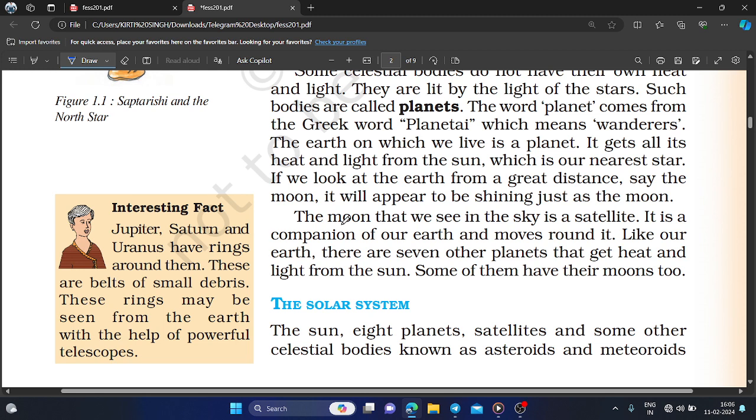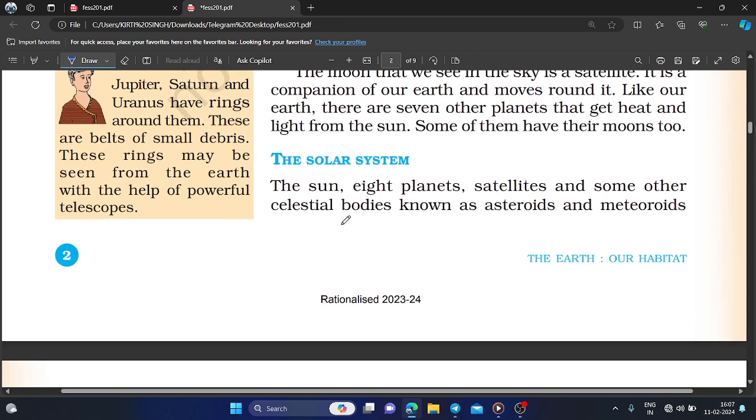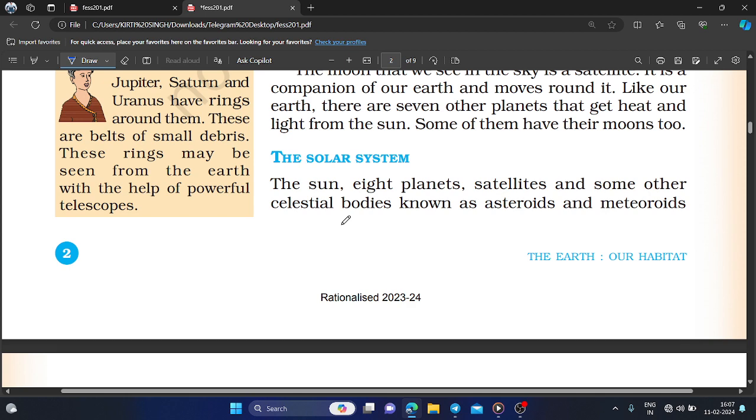So the moon that we see in the sky is a satellite. It is a natural satellite. You cannot make the moon. It is a naturally occurring satellite. It is a companion of our Earth and moves around it. Like our Earth, there are seven other planets that get heat and light from the sun. Some of them have their moons too.